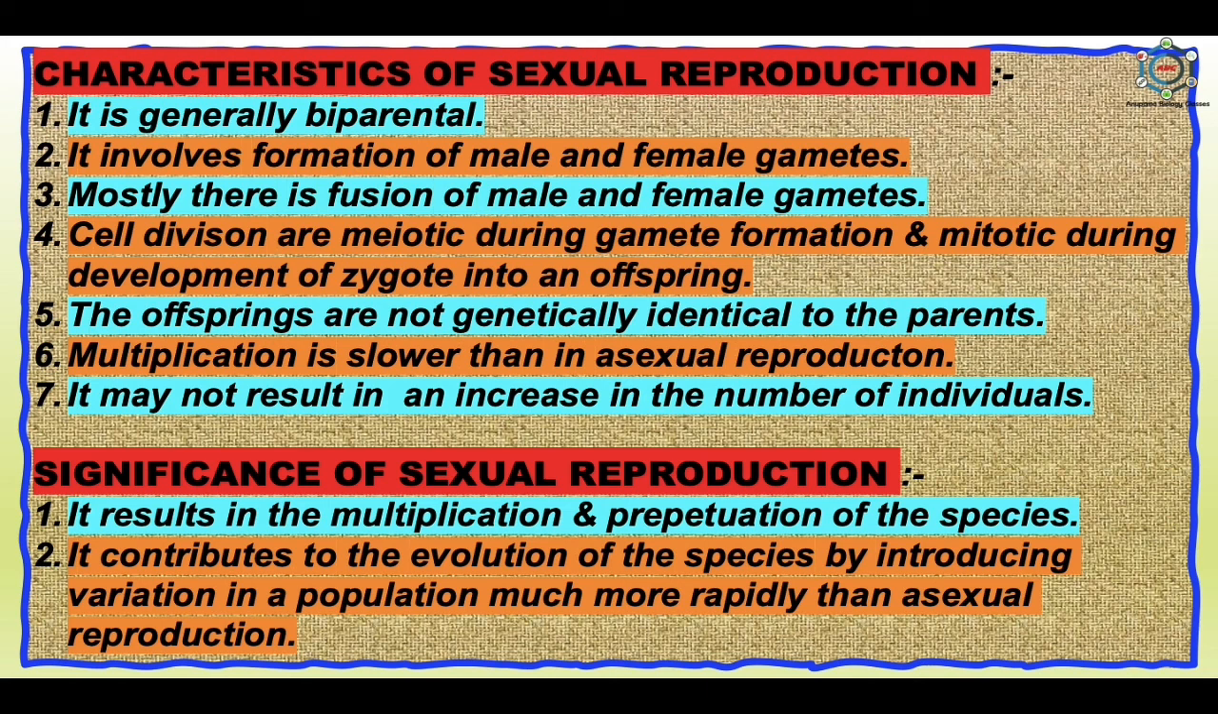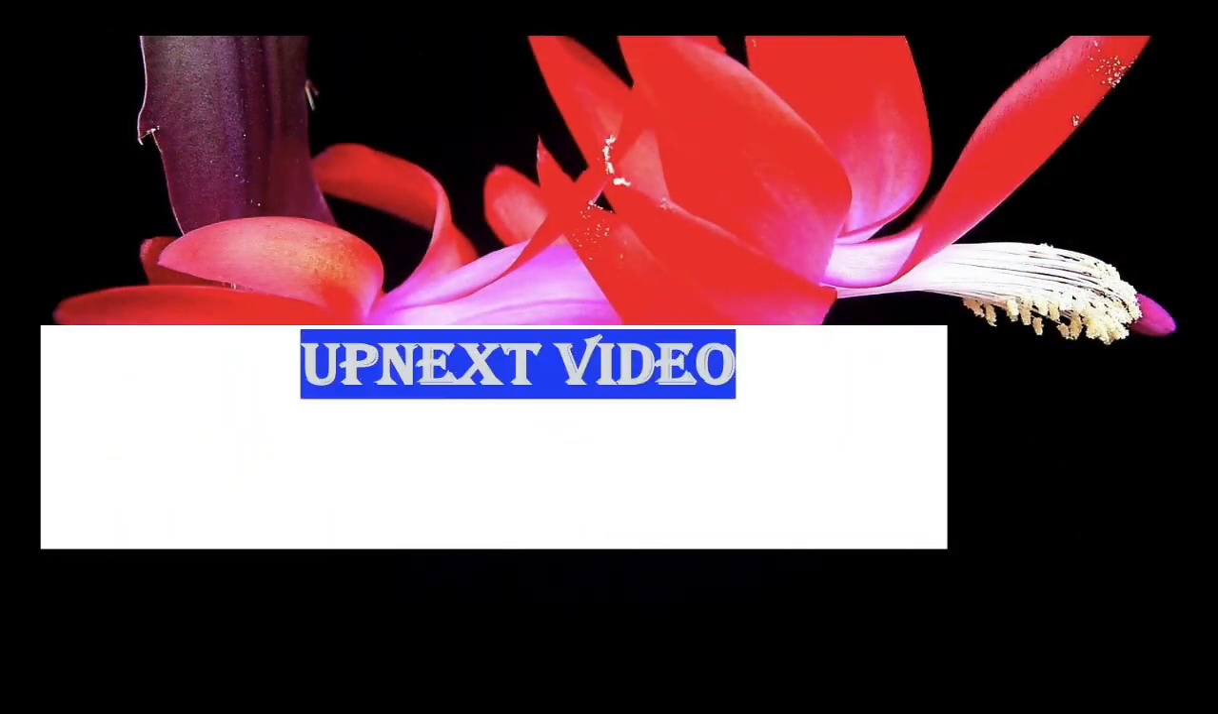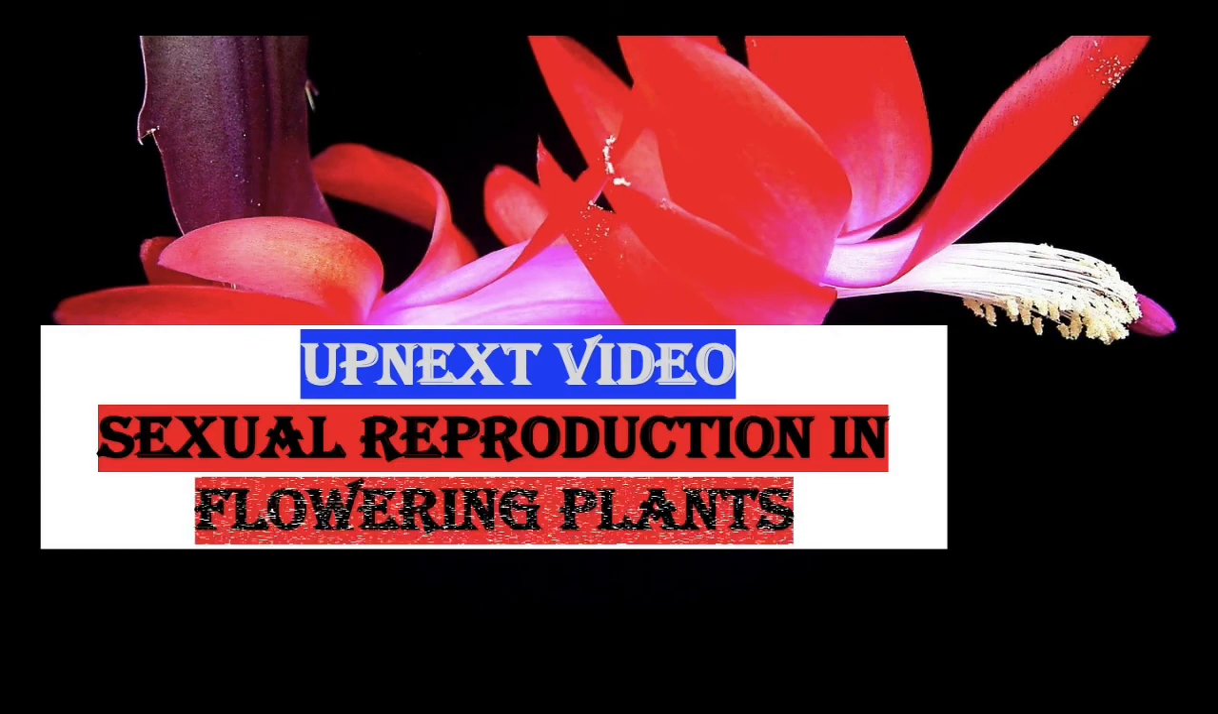So, this is the end of the reproduction and its modes in case of plants and animals. This is only the introduction of reproduction. From the next video, we will know about each portion in detail. So, the next video will be on sexual reproduction in flowering plants.